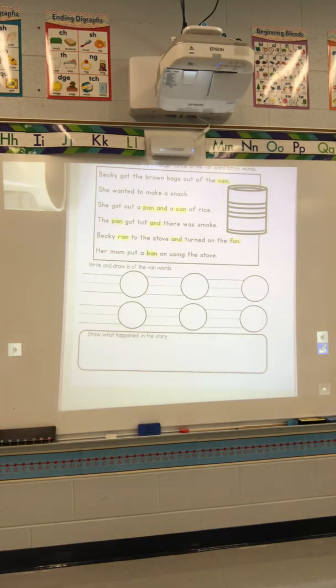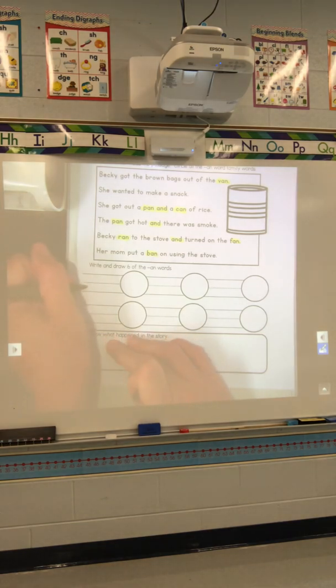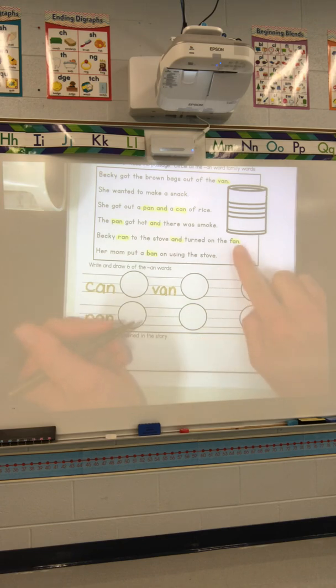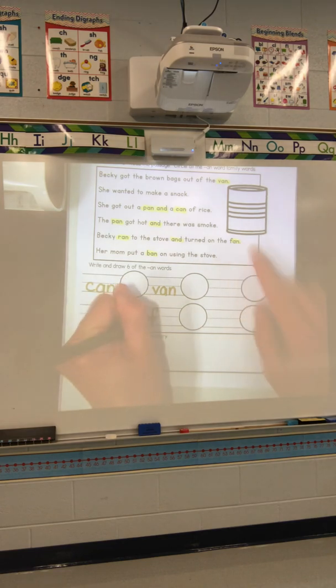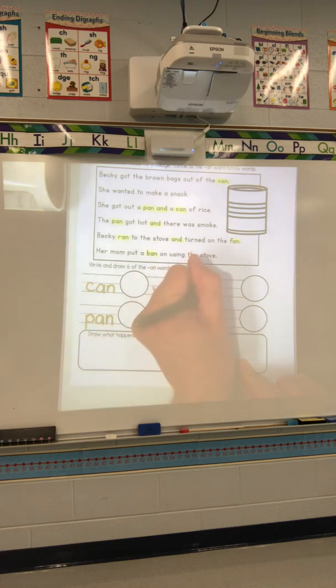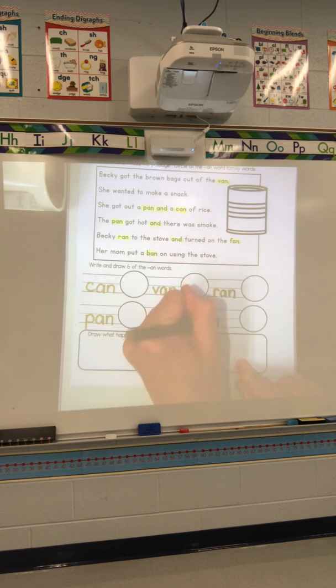We have those words highlighted, so we're going to practice our printing. Can, pan, van, fan, ran, and ban.